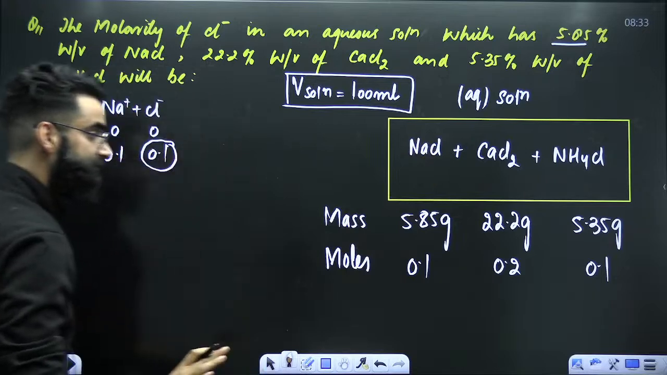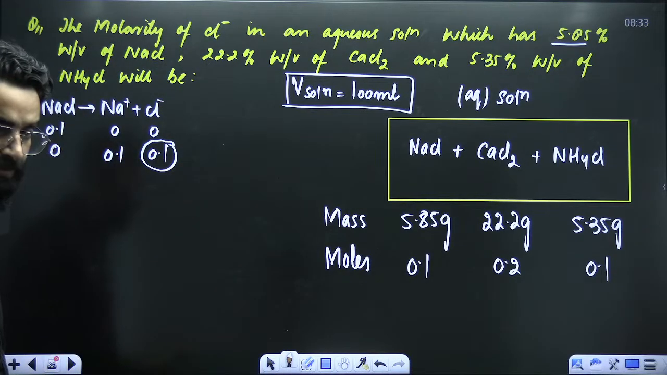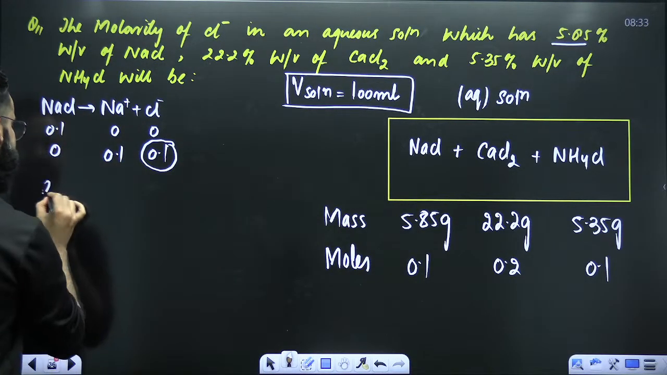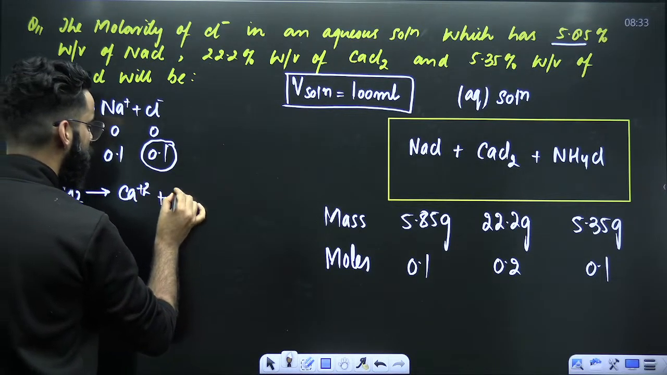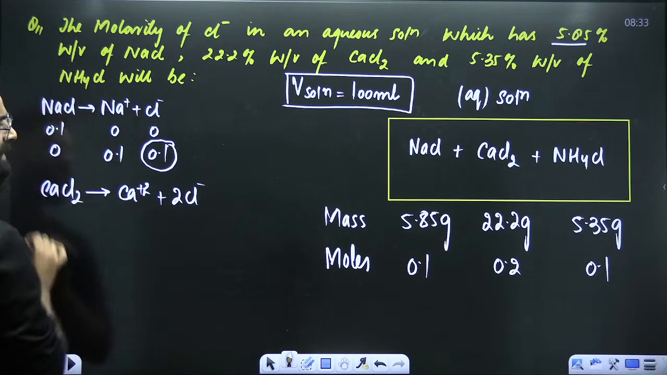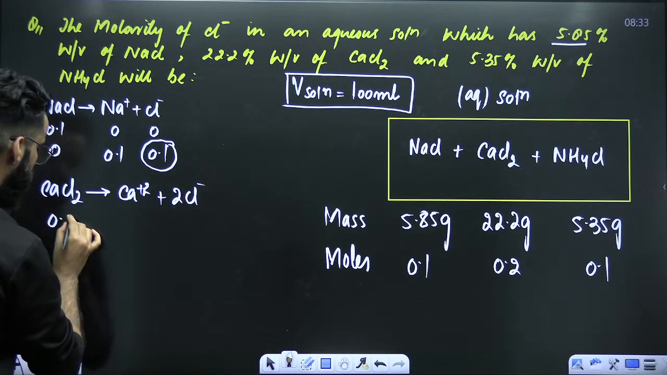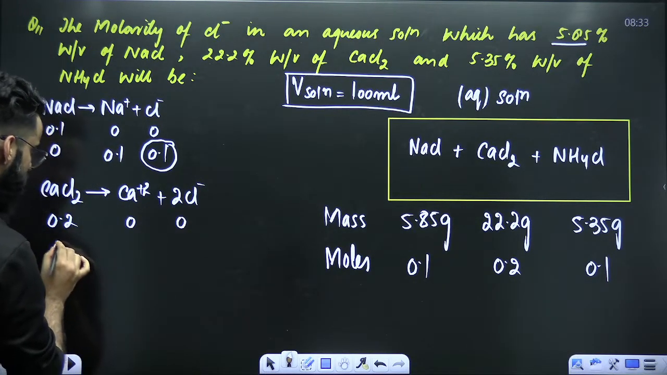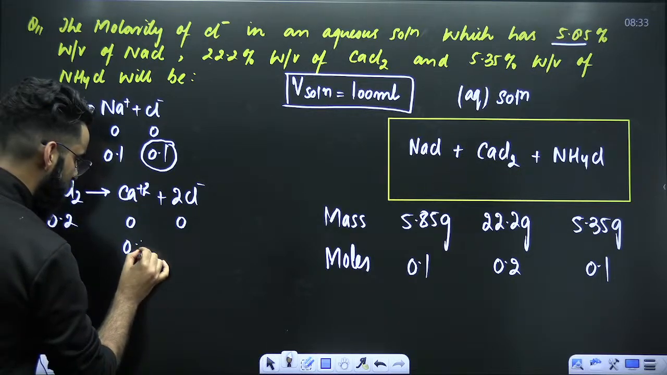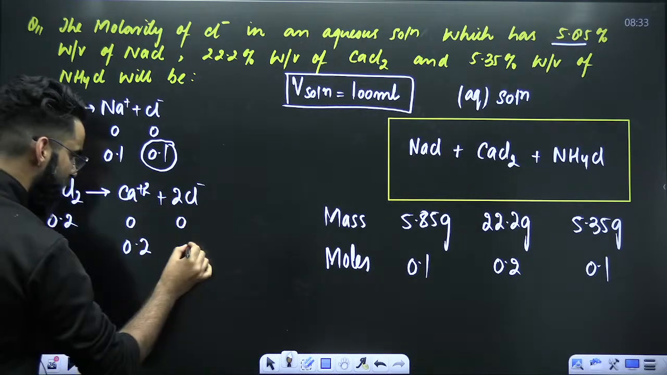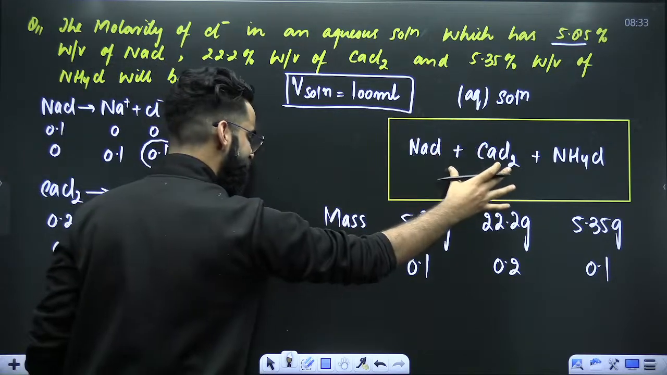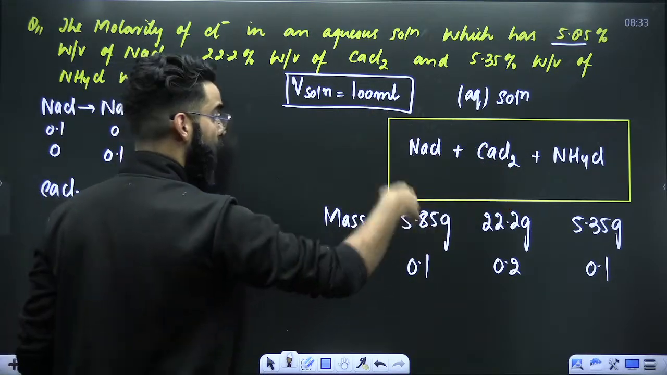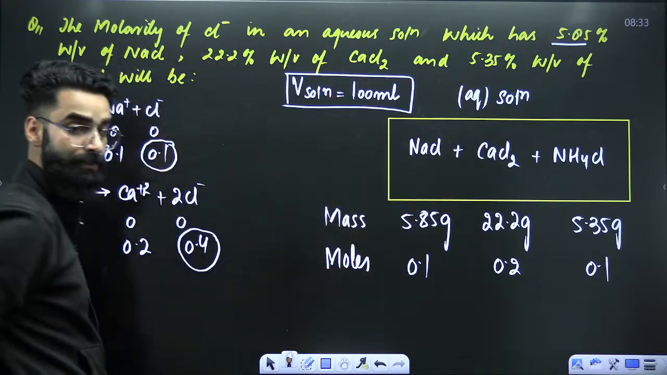Coming from NaCl. Now, how would CaCl2 have undergone dissociation? Ca2+ plus 2 times Cl negative. So how many moles of CaCl2 do we have? 0.2. This is 0, this is 0. 1 mole gives 1 mole, 0.2 gives 0.2. 1 mole gives 2 moles, 0.2 gives 0.4. These are the moles of Cl negative present in the aqueous solution which have come from CaCl2.